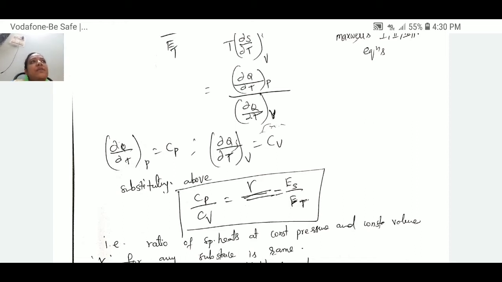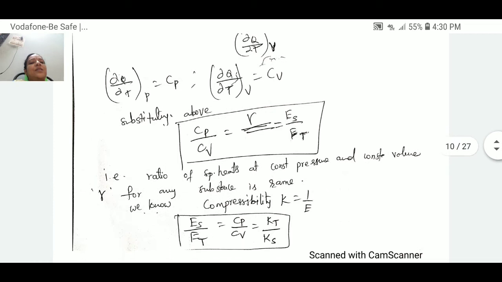Already we know Cp by Cv is gamma. So the ratio of specific heats at constant pressure and constant volume is gamma. This is the relation between the two specific heats of a gas using these Maxwell equations.